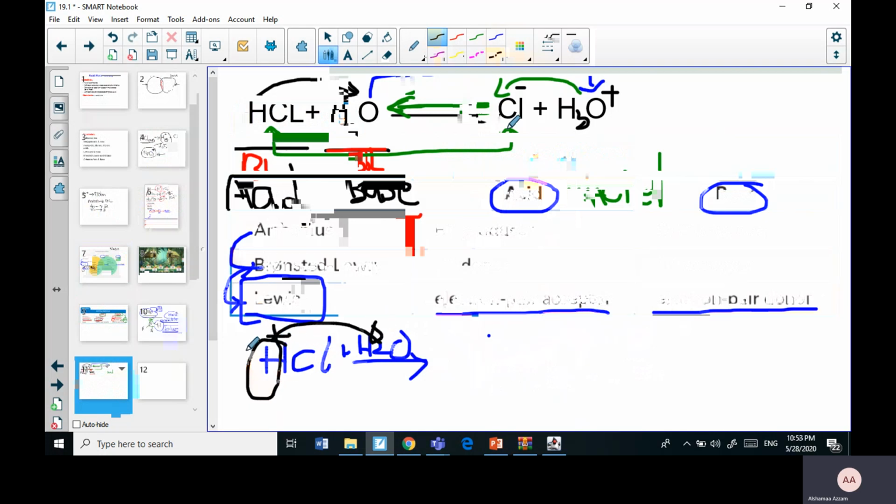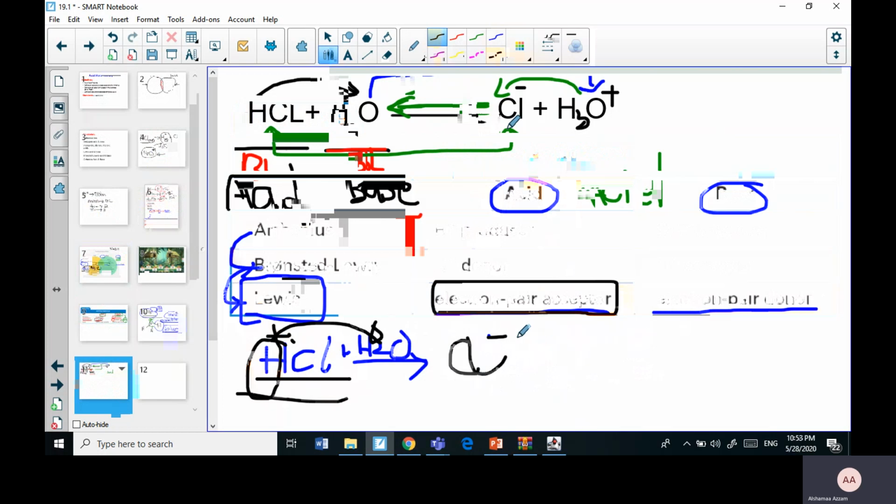So what happened to the electron of hydrogen? It was given to chlorine. So it was an electron pair acceptor. Why then is HCl an acid? Because it took the electrons of the proton to itself, right?